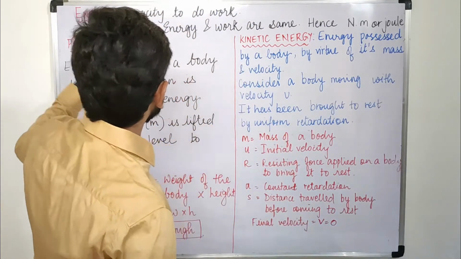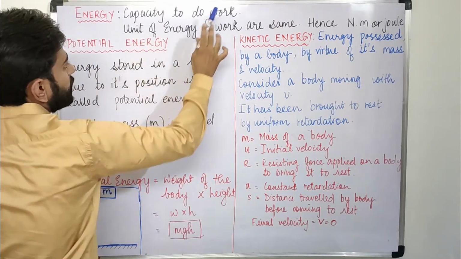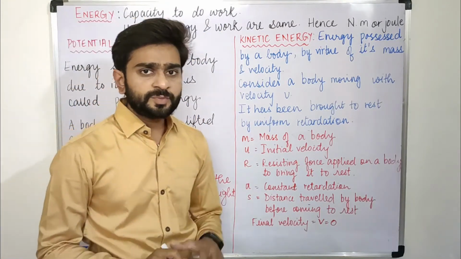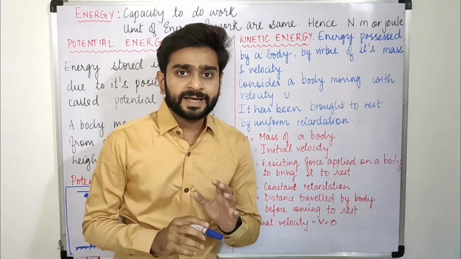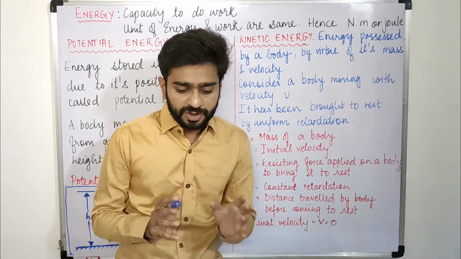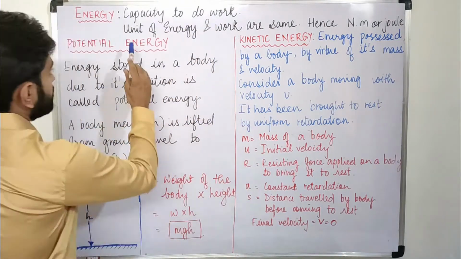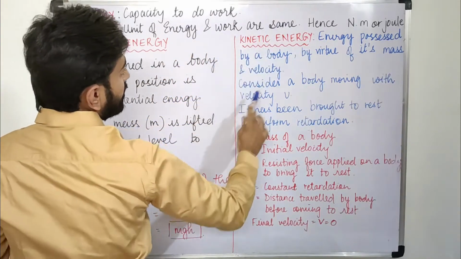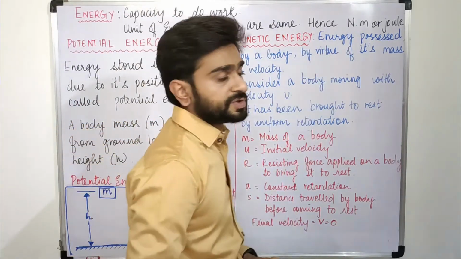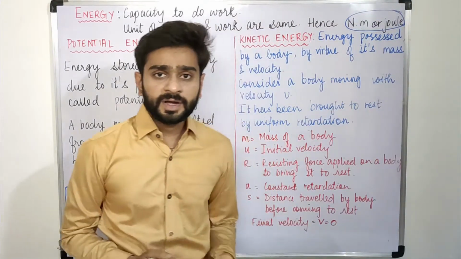So at first we will understand what do you mean by energy. The capacity to do work is known as energy. Basically, energy can be defined as the capacity of anything to do work. So the unit of work and energy would remain the same. As shown over here, unit of energy and work are same, hence Newton meter or joule. So these are the units of work or energy.